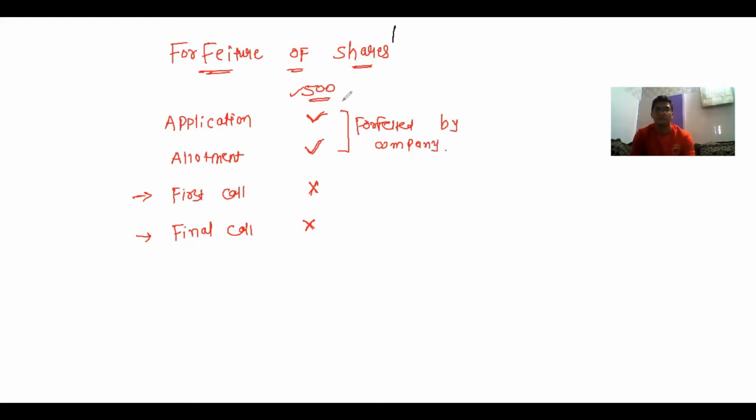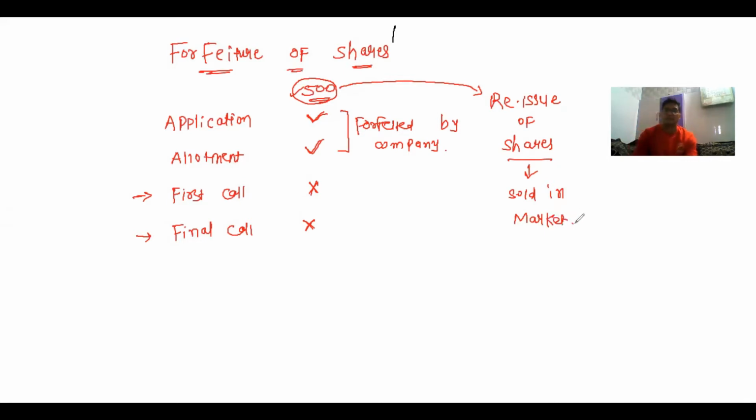And now these 500 shares are issued again as a fresh issue, we call it a reissue of shares. And these shares are sold in the market.